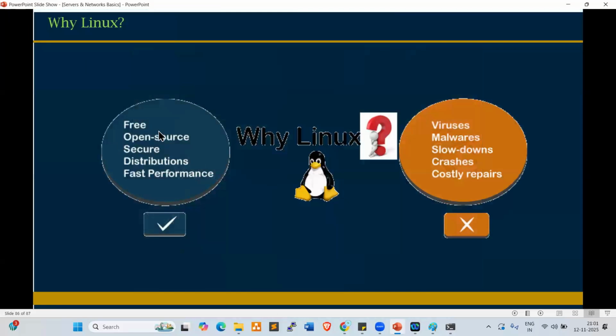It is free and open source, very secure, with so many distributions available and fast performance. No viruses, no malware, no slowdowns, no crashes, no costly repairs. That is why we are using Linux on the server side. On laptops and desktops we use Windows, right? A few people use Mac OS also, but most of the people, most of the project teams, are using Windows. Fine. Clear, everyone?